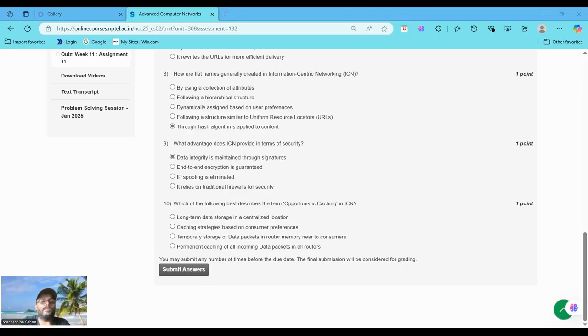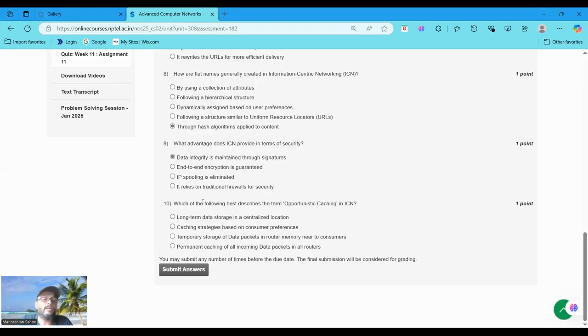If you choose option C, IP spoofing is eliminated, it is also incorrect because ICN reduces the reliance on IP addresses, but spoofing can still occur at other levels. If you choose option D, it relies on traditional firewalls for security, it is also incorrect because ICN uses content-based security mechanisms, not traditional firewalls. So the correct option is option A, data integrity is maintained through signatures.